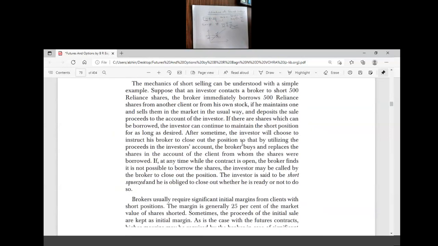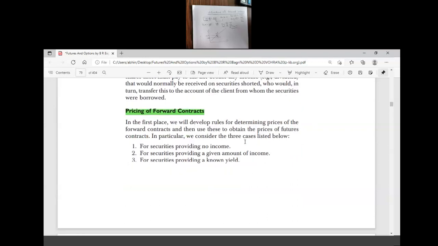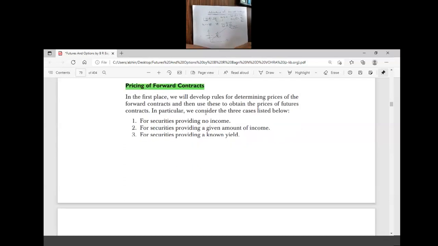If my underlying asset is shares, then the 2 lakh is perfectly and infinitely divisible. It can be divided into any number of units, which is similar to our Bitcoin. In Bitcoin, we have 8 digits of divisibility. So here they mentioned infinitely divisible.